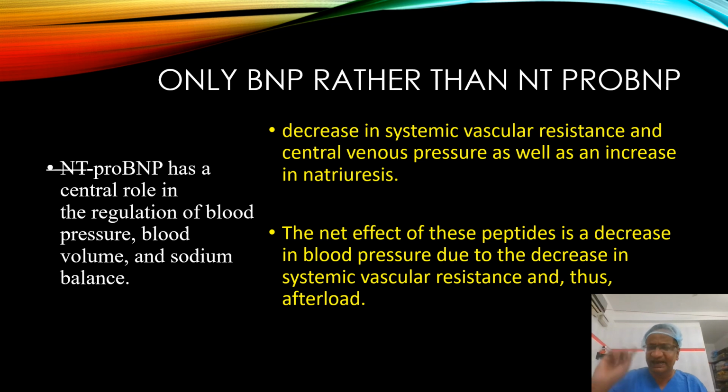We should clearly know again, I am telling you, BNP is active. It causes decreased BP, it causes natriuresis, it causes water to go out, blocks aldosterone, all these things. But pro-BNP doesn't have this much of active actions in the body. So it is slightly inactive.